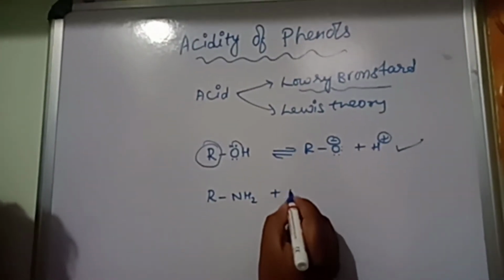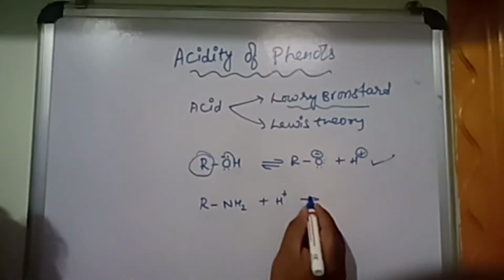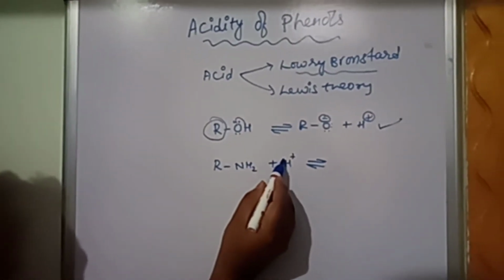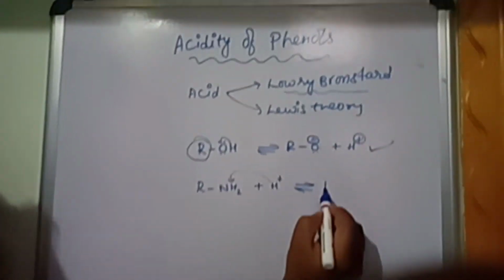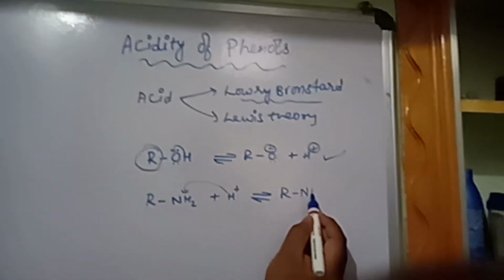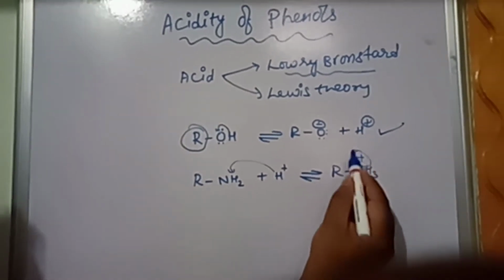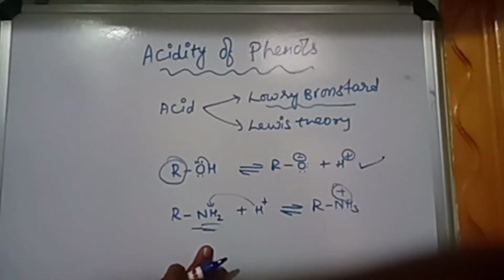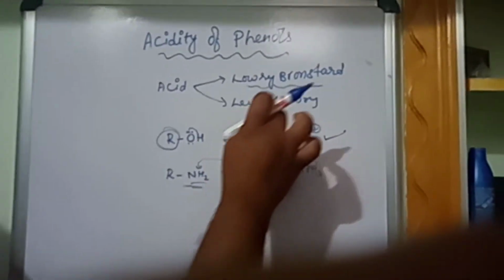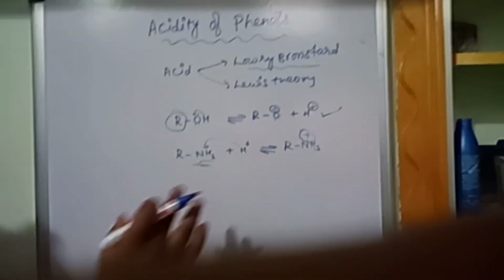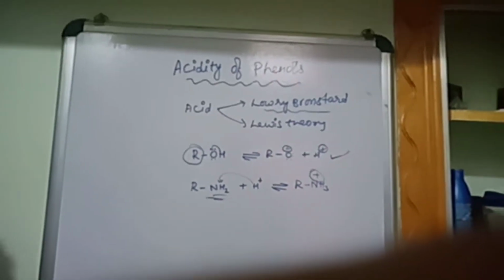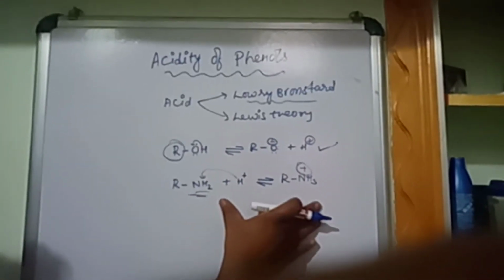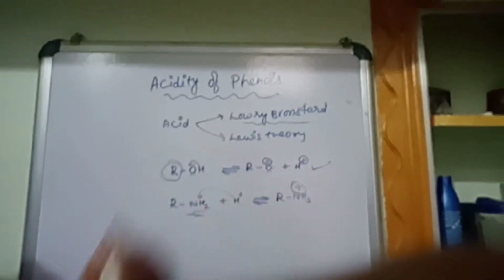When treated with acid, they are capable of accepting hydrogen as a proton, so they are called bases. This is the acid-base concept according to Lowry-Bronsted.